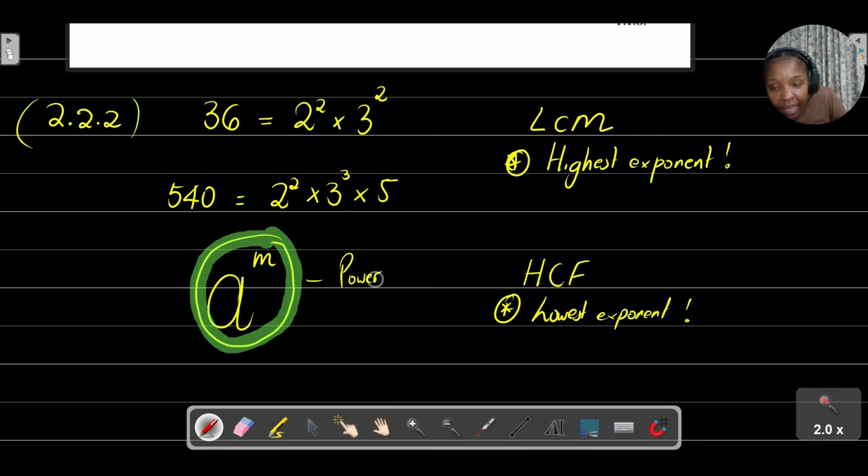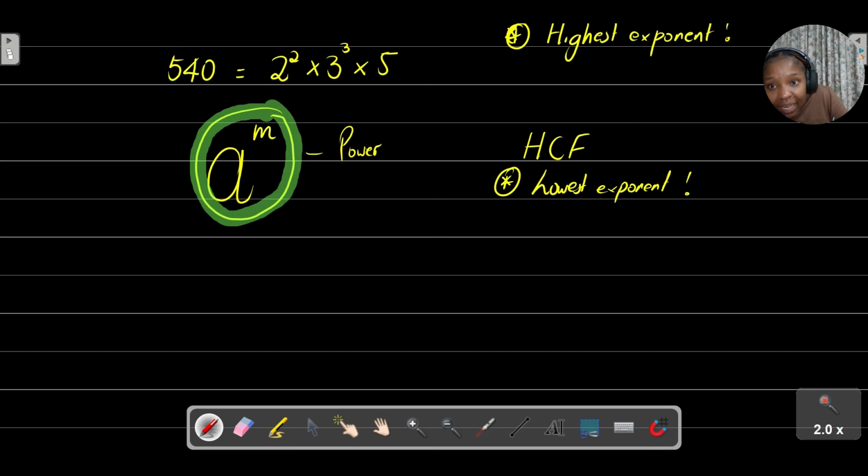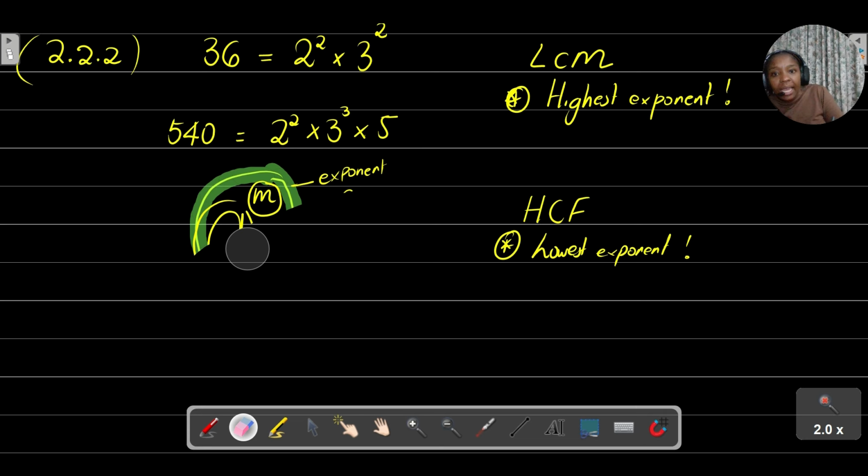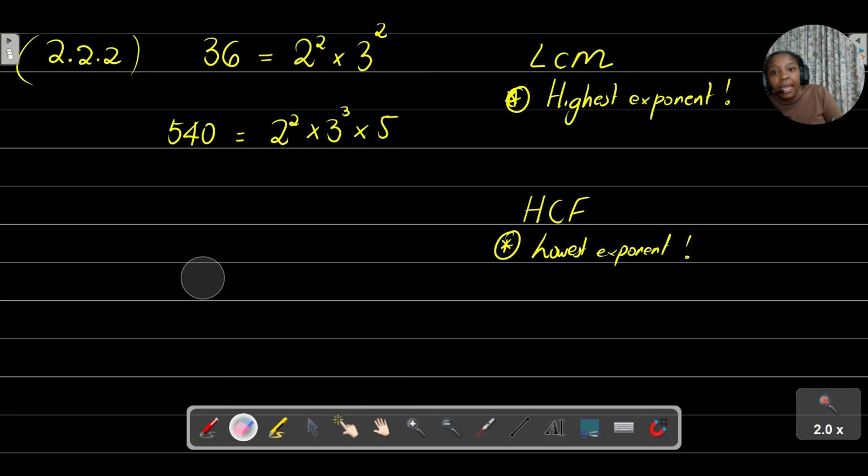Only the a is considered my base, and the m is considered the exponent. So if you want to identify the lowest common multiple, you first start off by circling the powers that have the same base. I'm going to start off by finding the LCM.